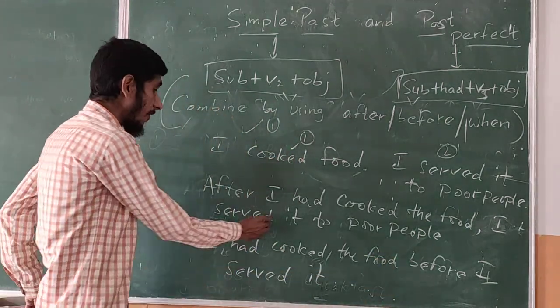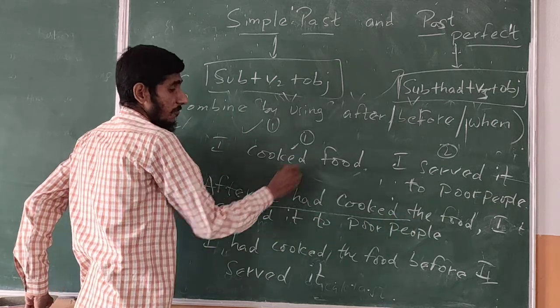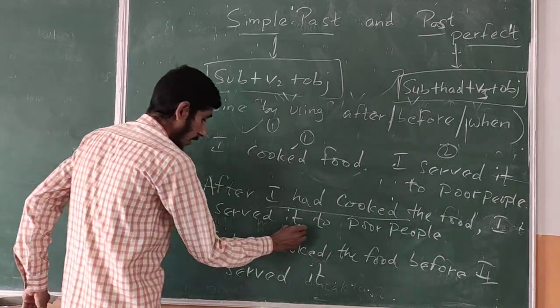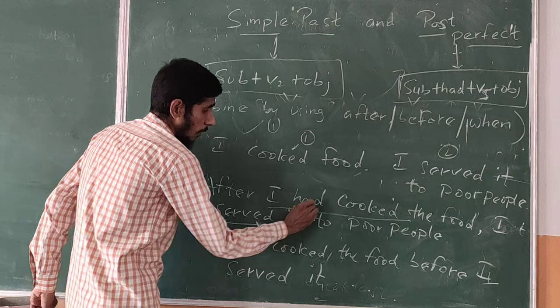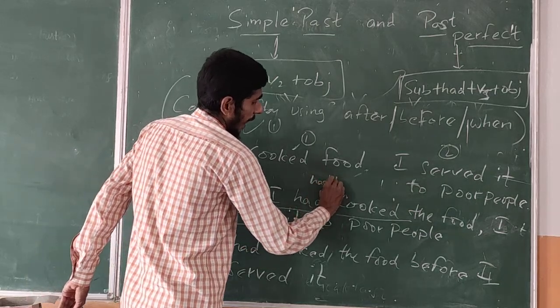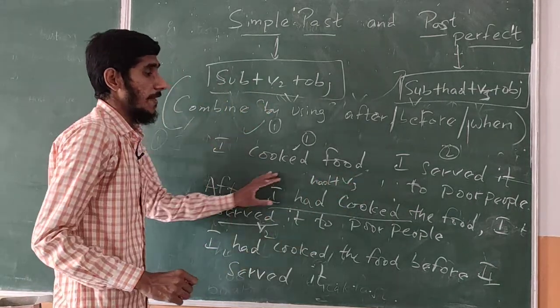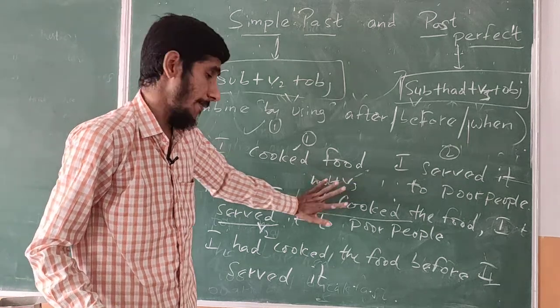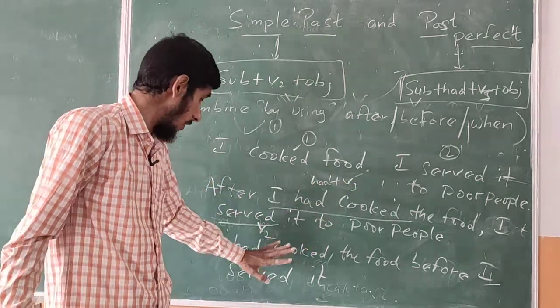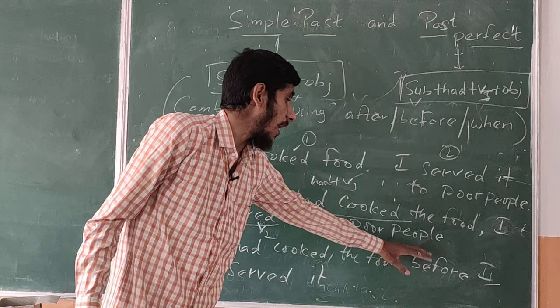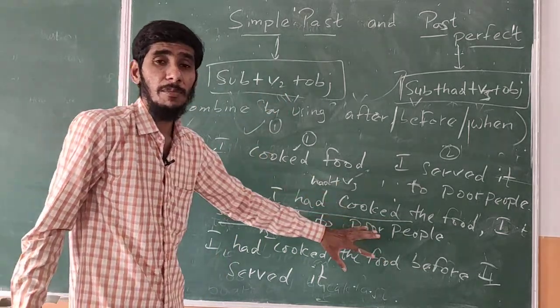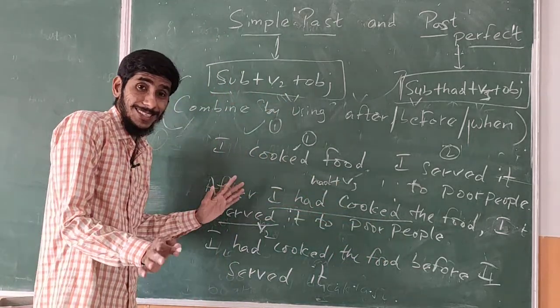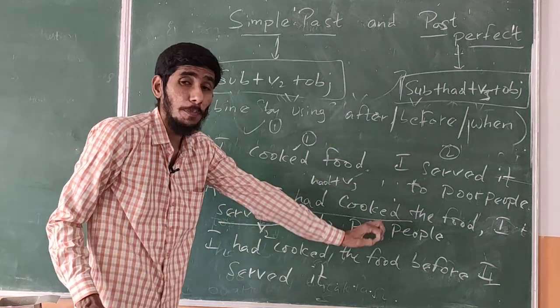So here, I had cooked the food because it happened first, and the next, served, is V2, and this is had plus V3. So that means this action happened earlier. That's why this is in the past perfect. This action happened second. That's why this is in the simple past. Here we use after and before, and this is only one sentence. These are not two sentences, so you cannot keep a full stop in the middle.